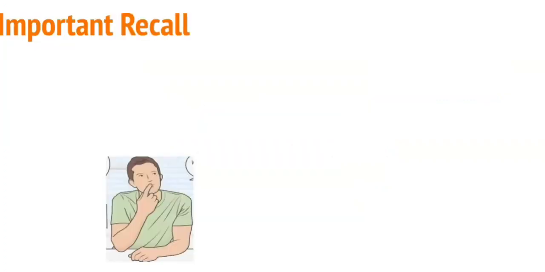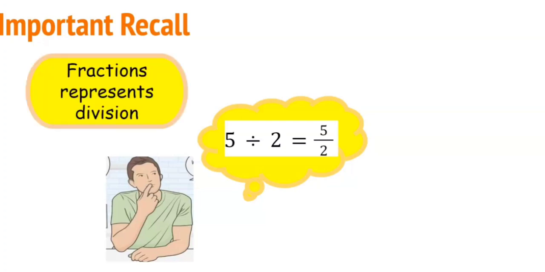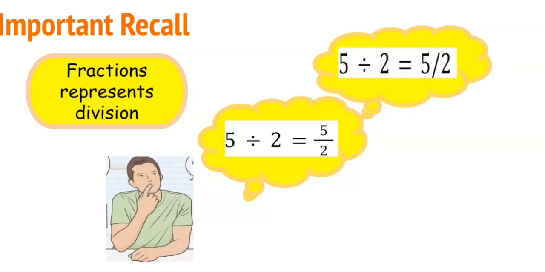Is there anything important that we need to recall when we're dividing? Yes. So remember, there are many ways in which we can represent our division. Earlier we said that fractions mean the same thing as to divide. So if we have 5 divided by 2, it's the same thing as our fraction 5 halves, because fractions represent divisions. And if you don't have the applications to write the fractions the proper way, we use this slash to represent our fractions as well. And it also represents division.